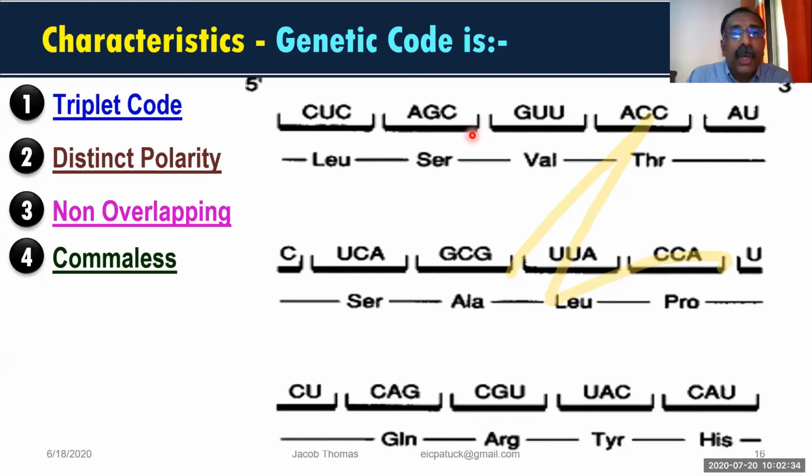But remember, non-overlapping means, which is the first letter over here? C. CUC. Then next time it is not like that: C is gone, UCA. It is not like that. CUCA and after that CAG. It will not do that. If it is doing in that manner, we say overlapping. Now look, CUC is represented, and after that, if the first one is dropped, the second and third plus the next first are taken to make a new one, then we call it overlapping. Understood? If you use nitrogen bases in this manner, we call it overlapping.